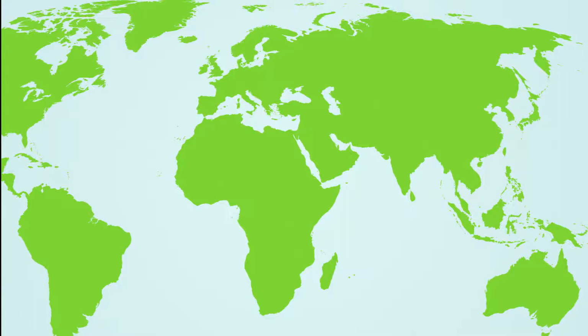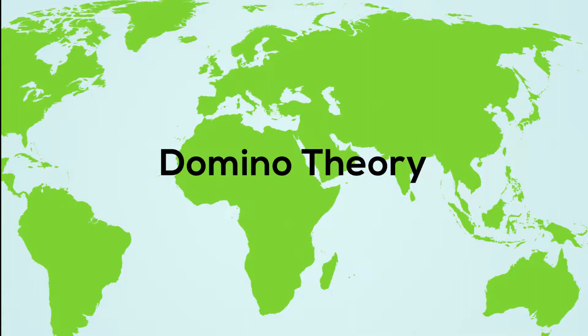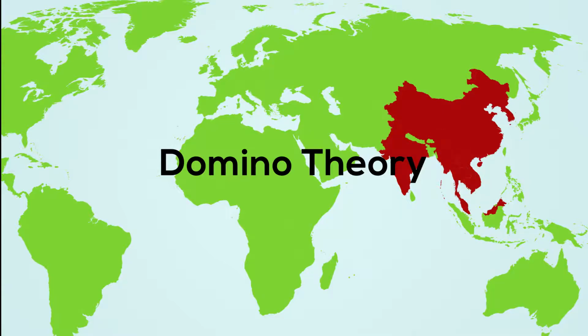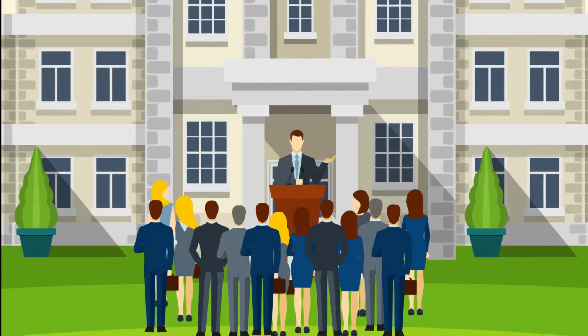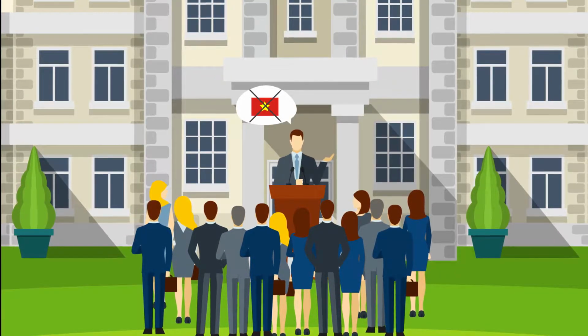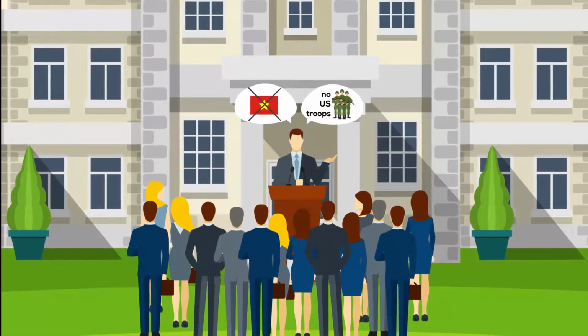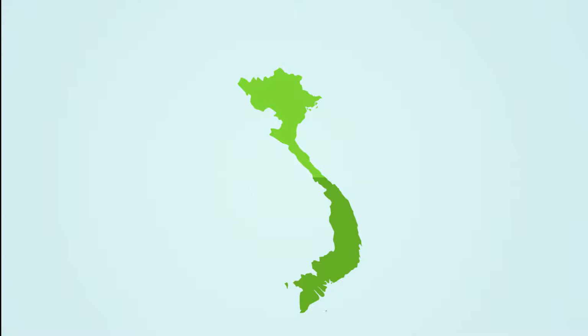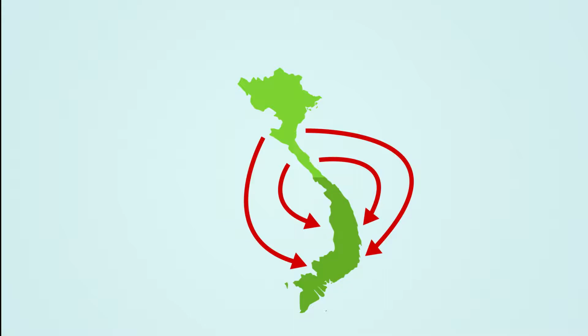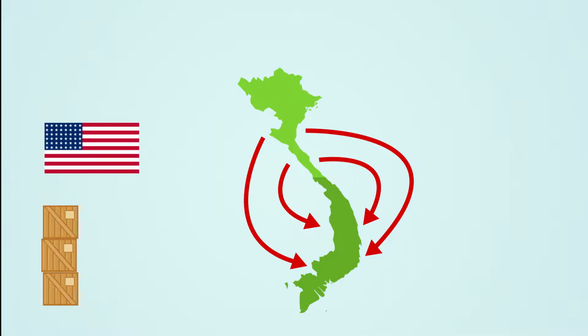The US came up with the idea of a domino theory that stated if one country fell to communism, the surrounding countries may turn communist as well. US President John F. Kennedy wanted to make a stand against communism in Vietnam and started aiding South Vietnam, but was hesitant to put troops on the ground. Meanwhile, South Vietnam was being attacked by numerous rebel forces consisting mainly of Viet Cong and was suffering from raids by North Vietnam. The US tried to help by sending supplies and military advisors, but to not much avail.